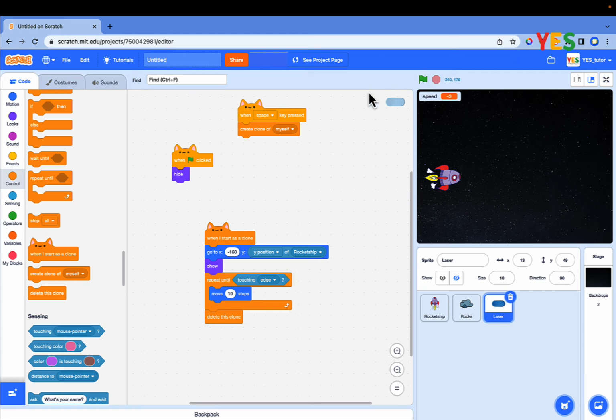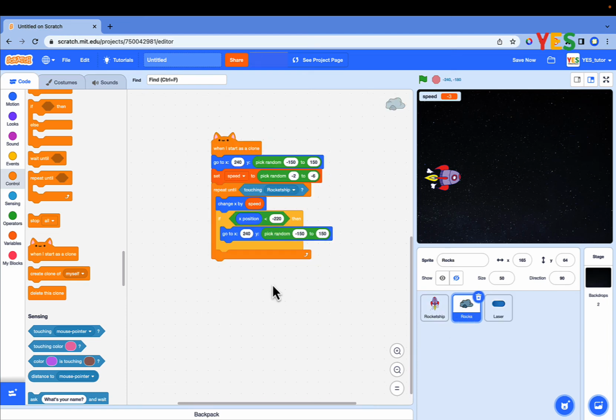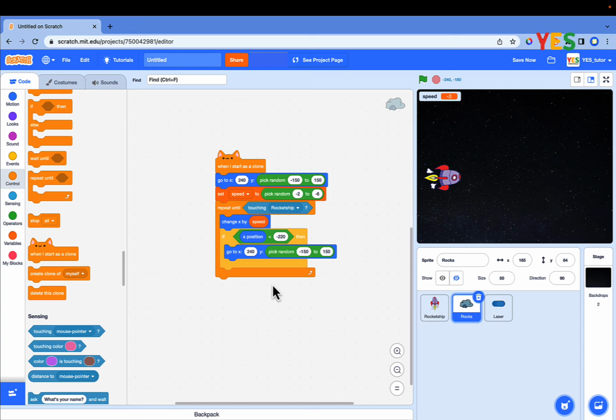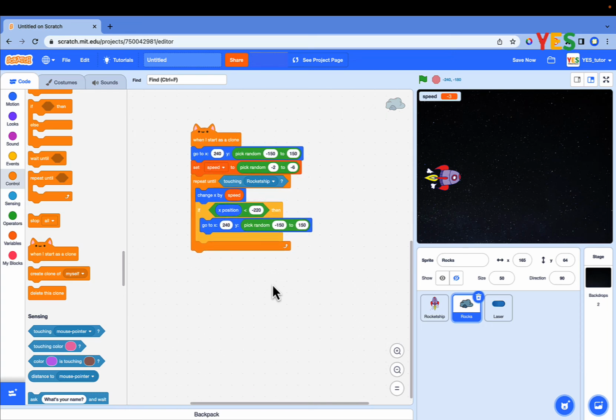Click on the rock sprite to program it. Write a condition statement to determine whether the rocks touch the laser. Drag and drop the if then and touching laser block as shown on the screen.